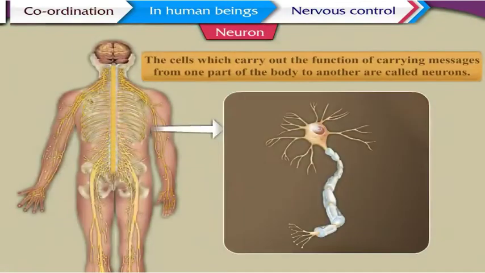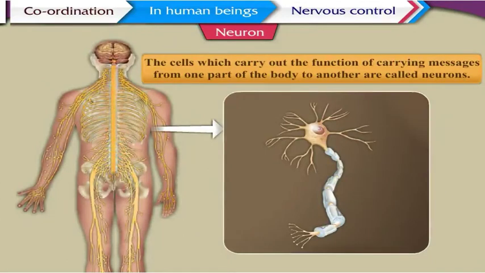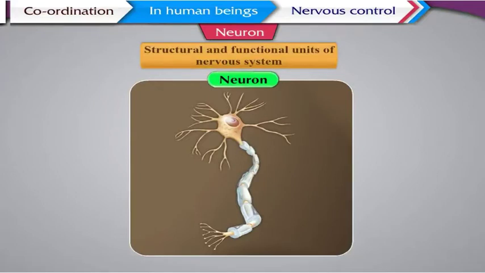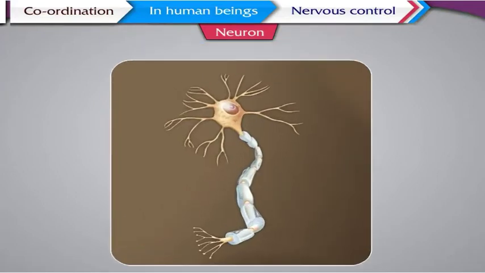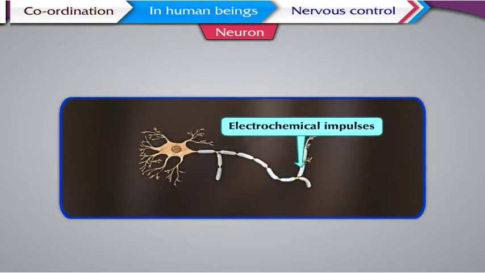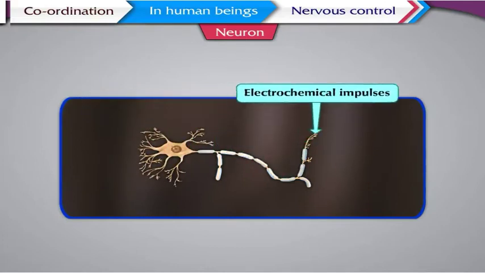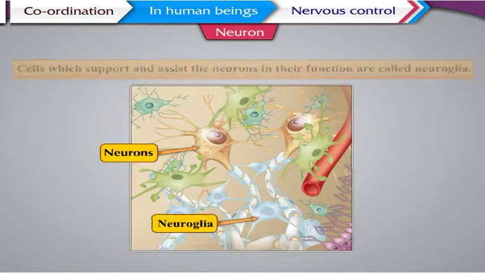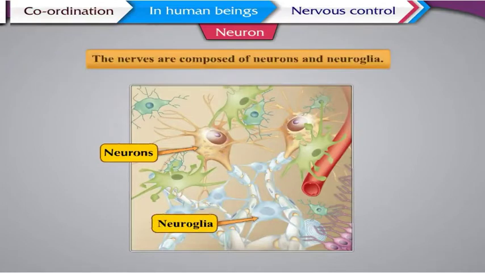Neuron. The cells which carry out the function of carrying messages from one part of the body to another are called neurons. Neurons are the basic structural and functional units of nervous system. The largest neuron in the human body is approximately few meters long. Neurons are capable of creating and transmitting electrochemical impulses. Cells which support and assist the neurons in their functions are called neuroglia. The nerves are composed of neurons and neuroglia.